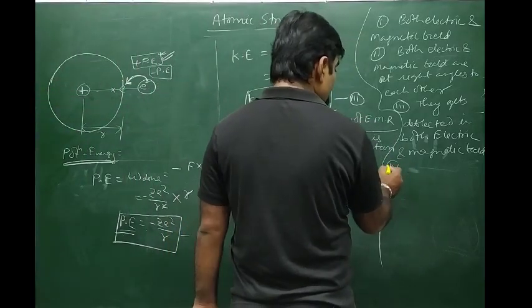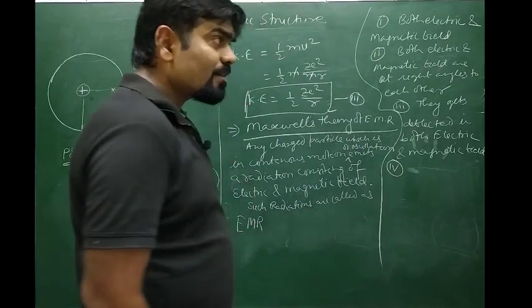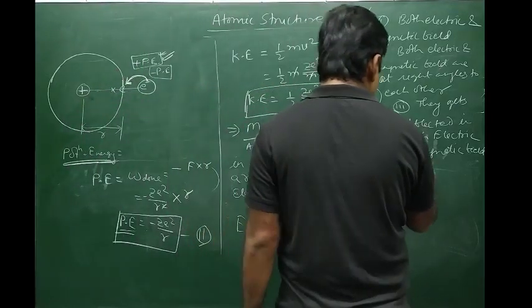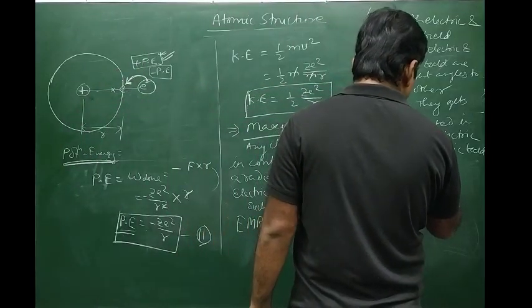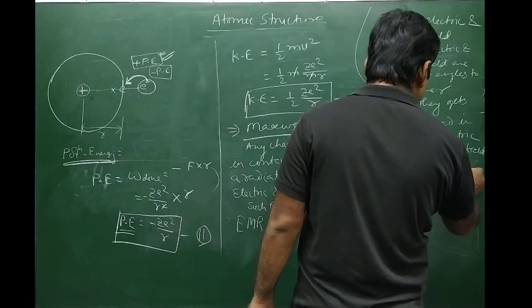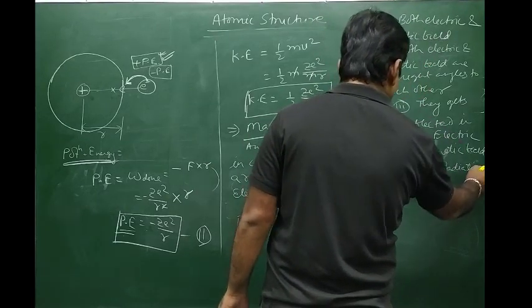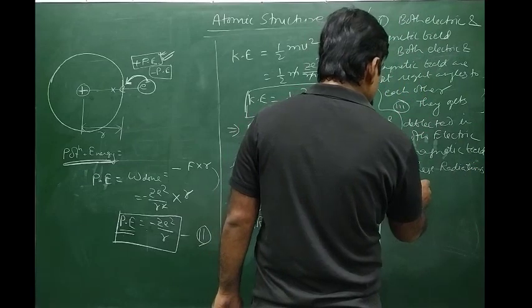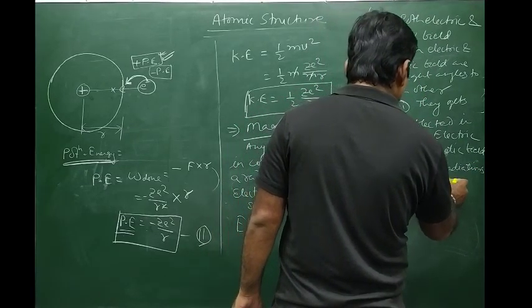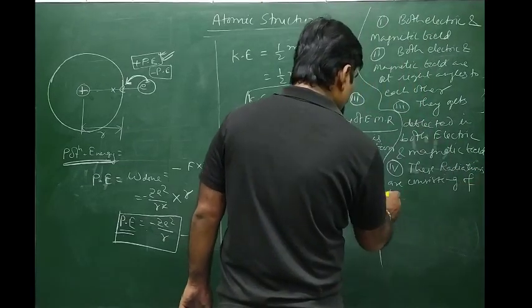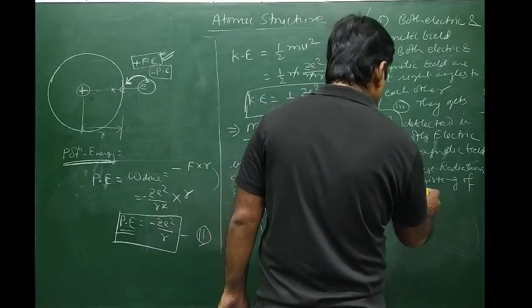All right. Next, we can say these radiations consist of the following types of rays.